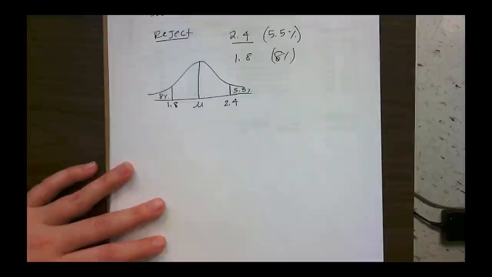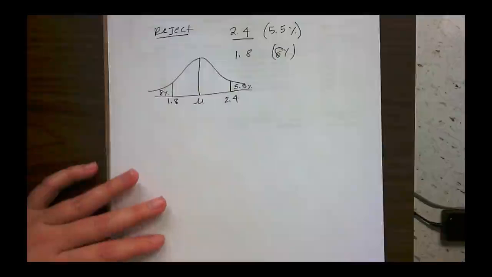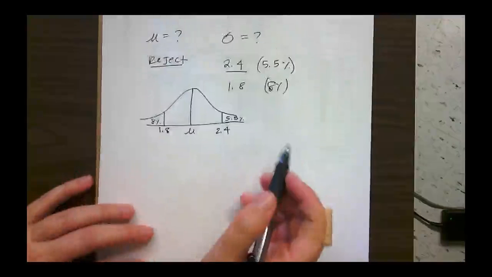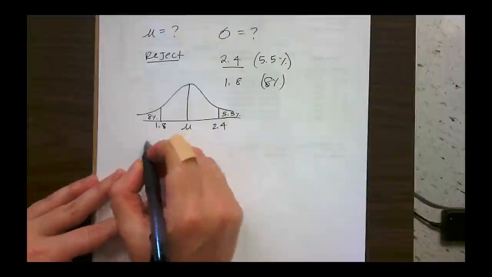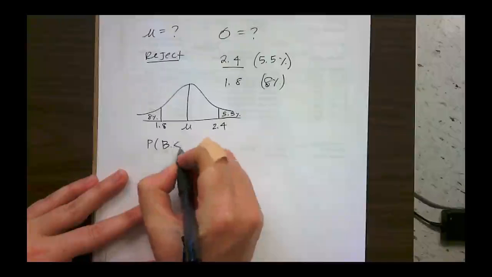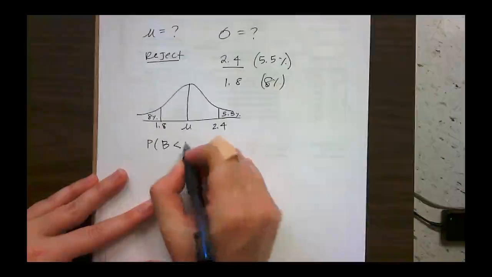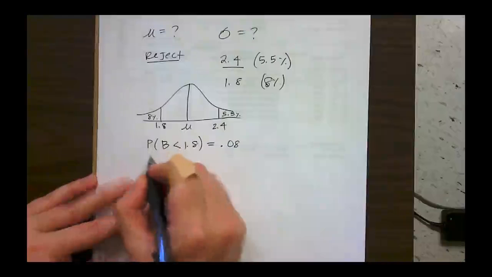So if I rewrite this using the notation that we use for these problems, we would say that the probability that the diameter of the ball bearing is less than 1.8 centimeters is equal to 0.08, 8%.